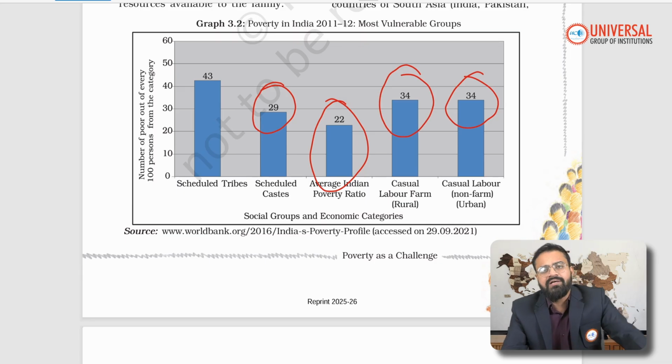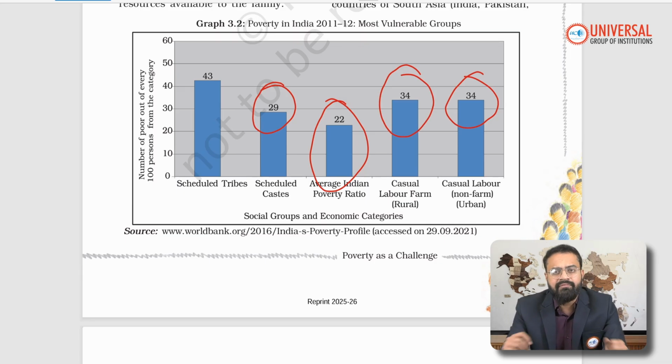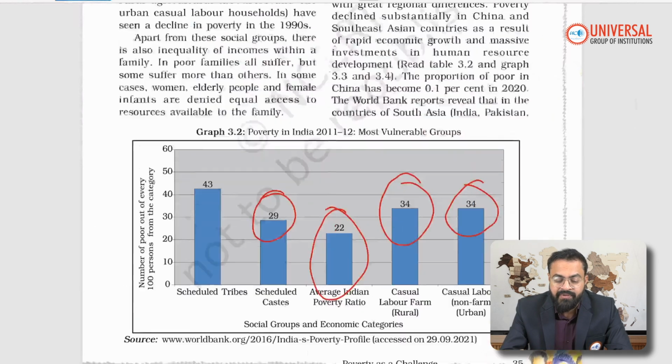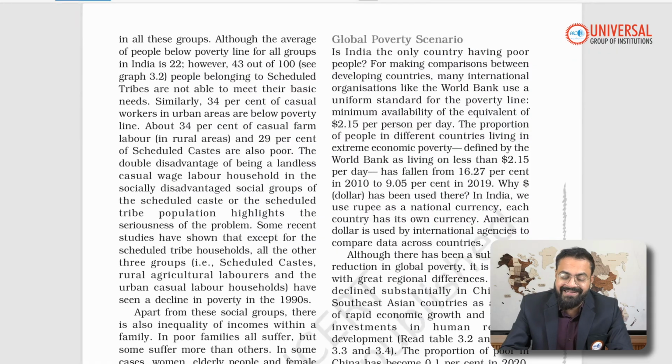Remember, between the Scheduled Caste and the Scheduled Tribe, the one where more people are vulnerable to poverty is the Scheduled Tribe. Now moving to the third and a very important theme, the global poverty scenario.